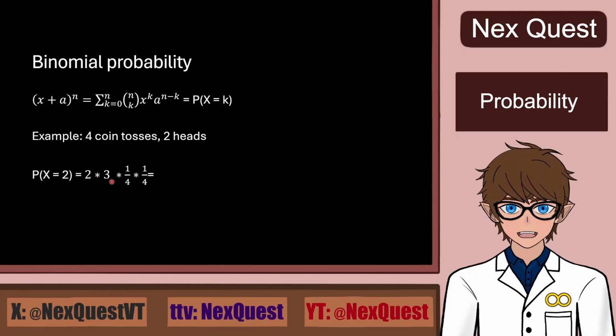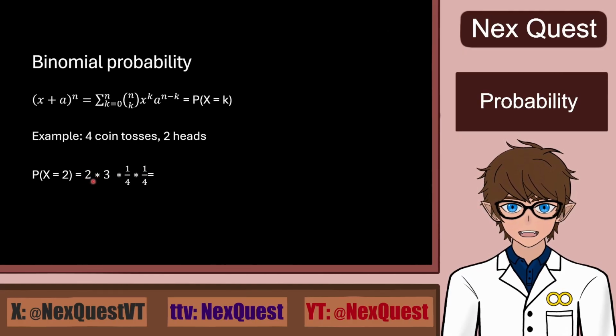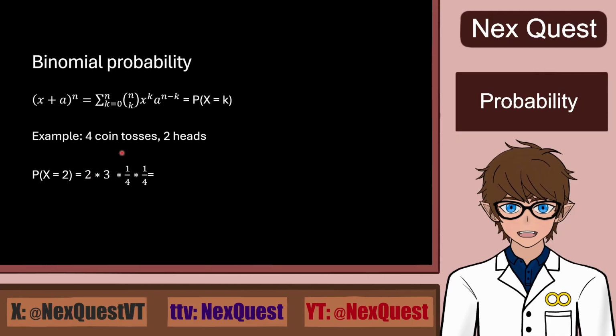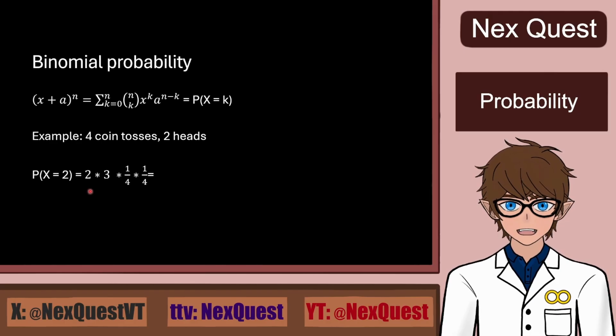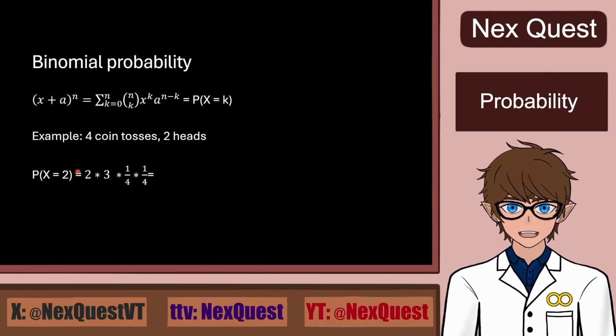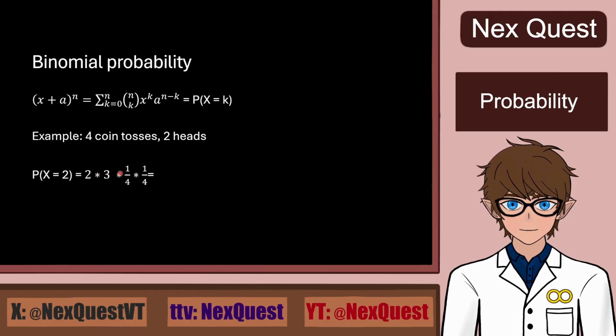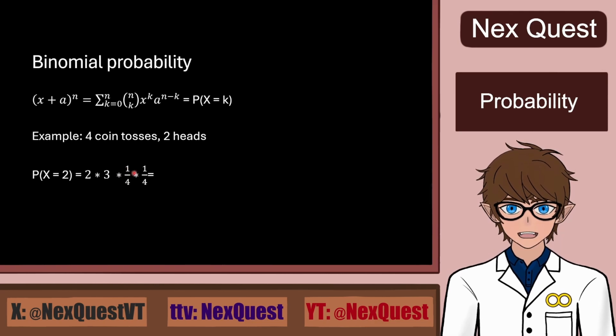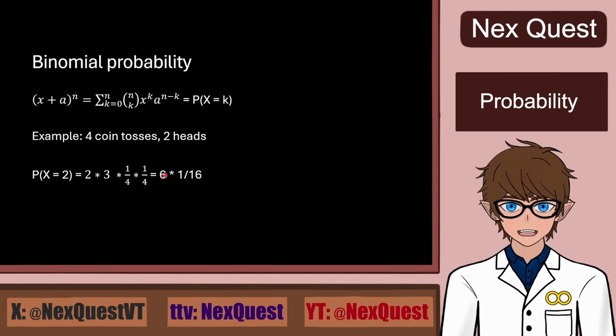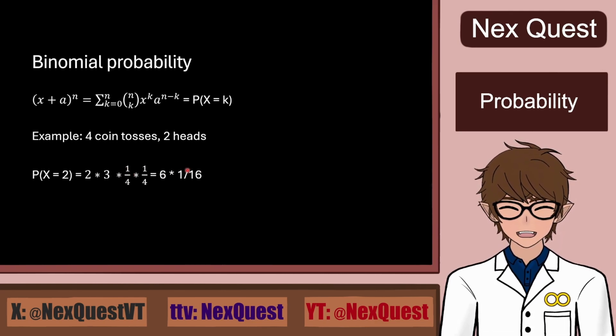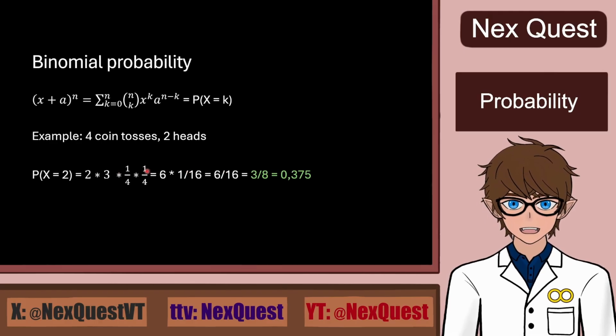I already went ahead and cancelled out the common factors, so the 2 factorial from top and bottom, being left with 4 times 3 on top divided by 2 factorial. So I just cancelled the 2 on both sides again, we're left with 2 times 3. And then we have 1/4 times 1/4, which then again is left 6 times 1/16, which is 3/8